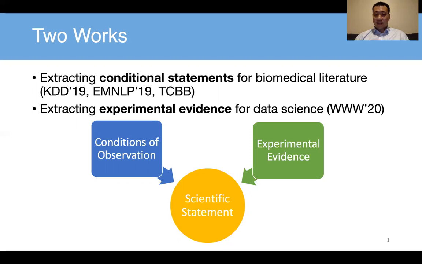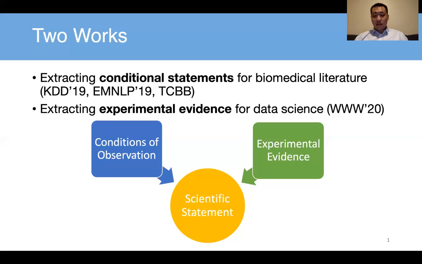So one is, when we are looking for scientific statements, the conditions of the observation or hypothesis are essential, right? Think that we may have different kinds of conclusions or observations when the environment is different. For example, at different time, different temperature, different pH value, or using different equipment, the observation could be different, right? Say whether a chemical can kill a kind of bacteria, right? So condition is very essential.